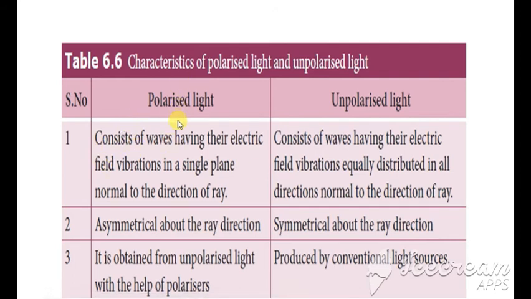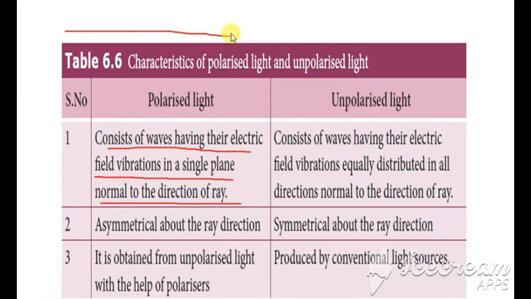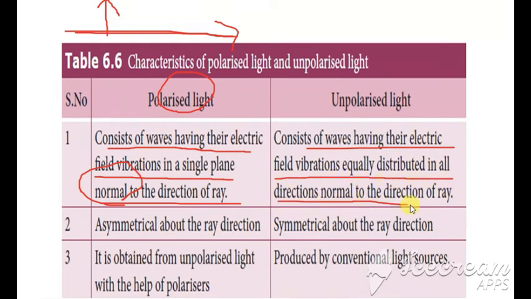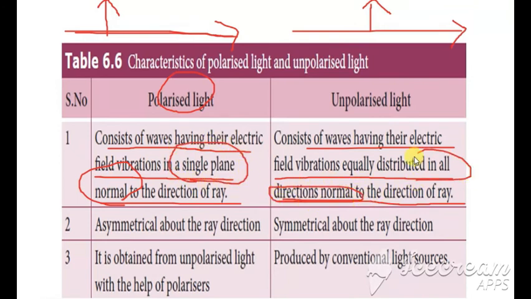Next we have the characteristics of polarized and unpolarized light. First, polarized light consists of waves which have the electric field vibrations in a single plane which is normal to the direction of the ray. So if this is the direction of the ray, then this vibration will be normal. Normal always means perpendicular. Unpolarized light consists of waves having the electric vibrations equally distributed in all directions, and this is also normal to the incident ray. But polarized light is only in a single plane, whereas here it is distributed in all directions.